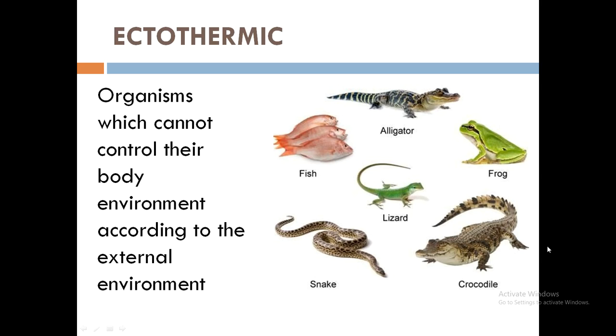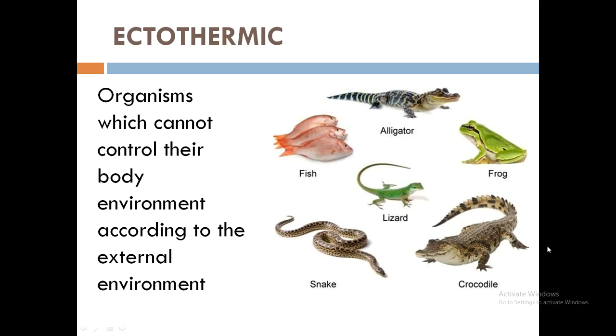According to thermoregulation or heat maintenance, organisms are divided into two categories: ectothermic and endothermic. Ectothermic organisms are those which are not able to maintain their body heat or body temperature independently of their external environment. So their internal body temperature fluctuates with changes in the environmental temperature.